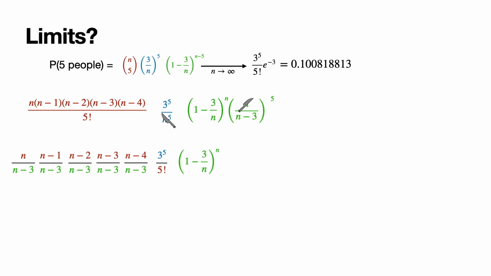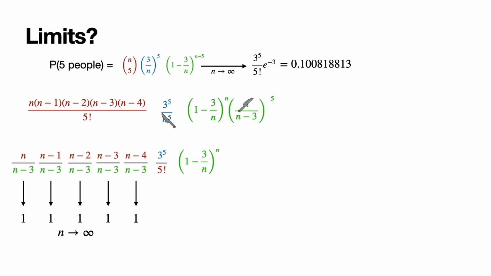We're going to deal with that in 1 minute. Now, as n goes to infinity, take a look at any of these numbers. Any of these ratios tend to 1, because n over n minus 3 and n minus 3 get more similar and more similar as they go to infinity in terms of ratio. So all these ratios go to 1 when n is humongous. Think about the number 10 million. 10 million over 10 million minus 3 is very, very, very close to 1. And as n goes to infinity, these are all converging to 1. The 3 to the 5 over 5 factorial stays the same.